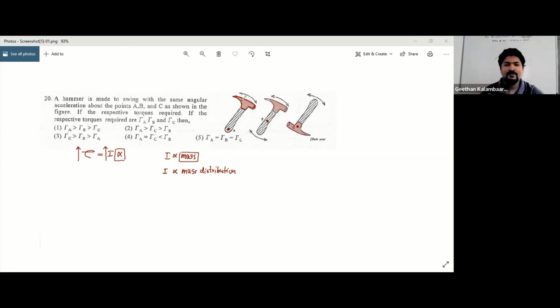Right? Because you have to have a higher torque to swing it. To swing it, you will have to give a higher torque, and it gives a higher force when you hit with a hammer. Right? It gives a higher force on the nail.